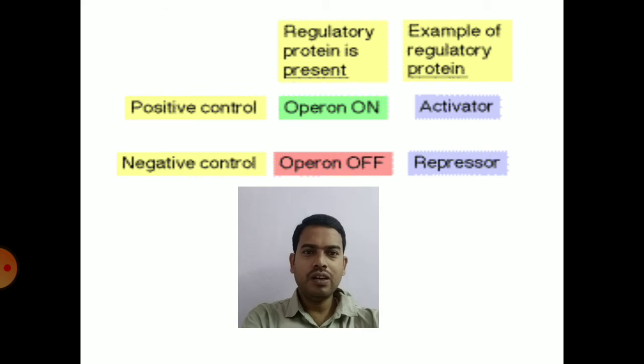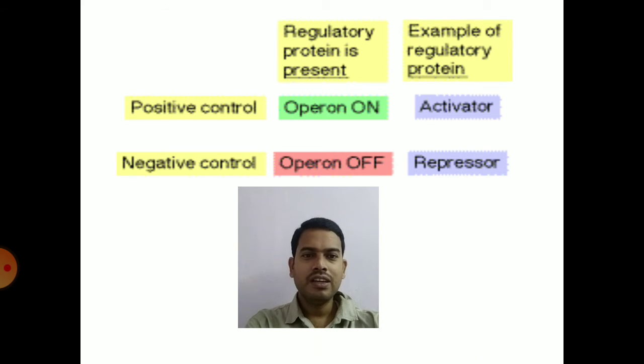So in positive control, the operon will be on and the regulatory protein is an activator. So the activator will bind to the operon and plays an important role in the process of protein synthesis. So that is positive control. In negative control, the operon will be off. That means the regulatory protein will be a repressor. So the repressor goes and binds to the operator region such that it does not allow the RNA polymerase to transcribe the operon. So the operon will be off. So that is the difference between positive and negative control.